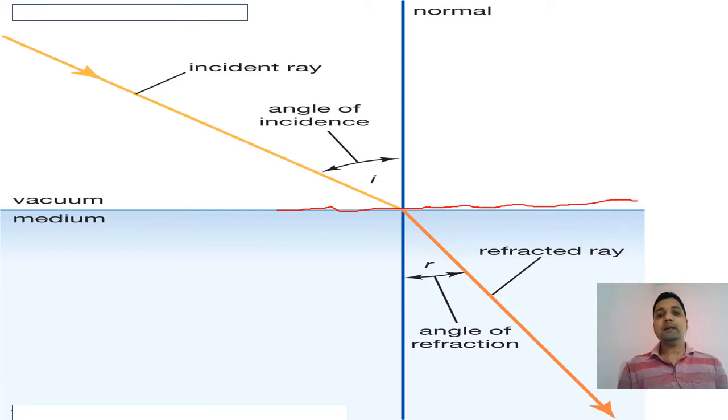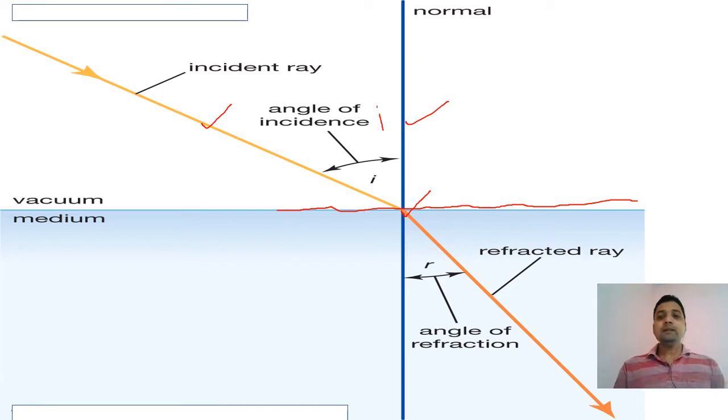When a ray of light is incident from any source, this ray is called the incident ray. When this incident ray strikes the boundary between two refracting surfaces or two transparent media, this point is called the point of incidence. And the angle formed between the normal and the incident ray is the angle of incidence, i.